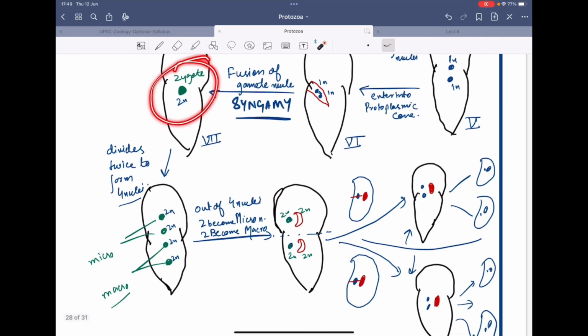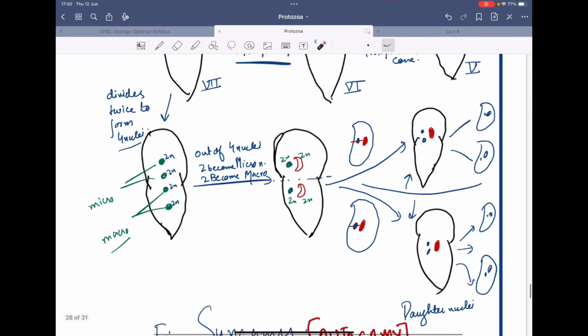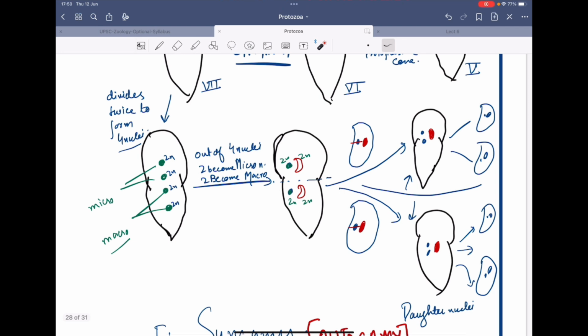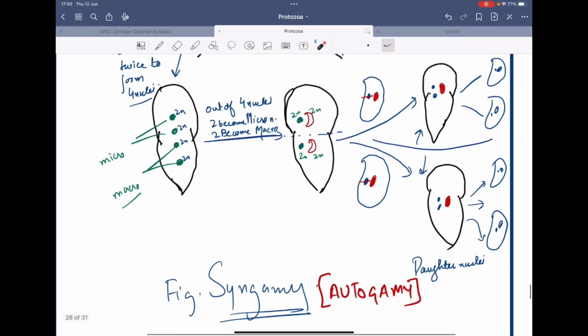After the syngamy, the zygote is formed. This is the diploid zygote. It divides twice to form 4 nuclei. So we have 4 nuclei now. And out of the 4 nuclei, 2 will become micronuclei and 2 will become macronuclei. These 2 are the macronuclei, and these smaller ones are the micronuclei, and then the cell can further divide.